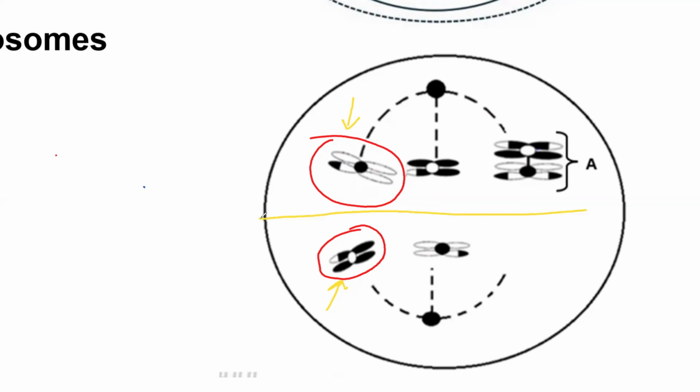Yes. So this is still our equator. You can see that these are separating as well. These two were homologous. We can say they are still homologous because they still have the same shape and the same size. But now they are separating. This one is being pulled up by the spindle fibers attached to the centriole at the upper pole, and this one is being pulled down by the spindle fibers attached to the centriole at the lower pole. So these two are separating successfully as well.